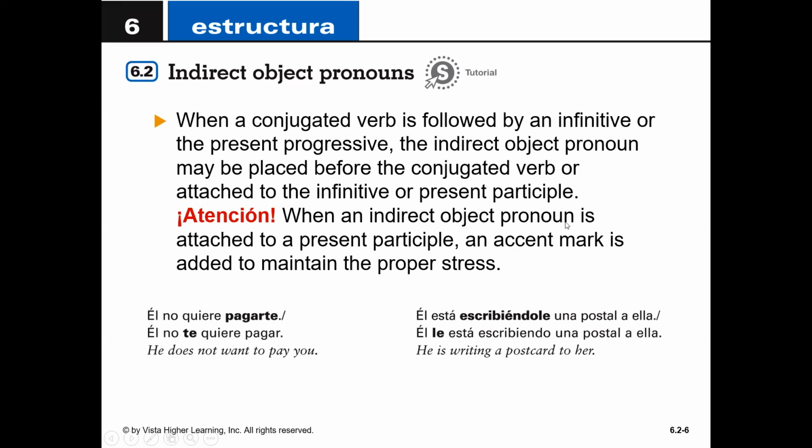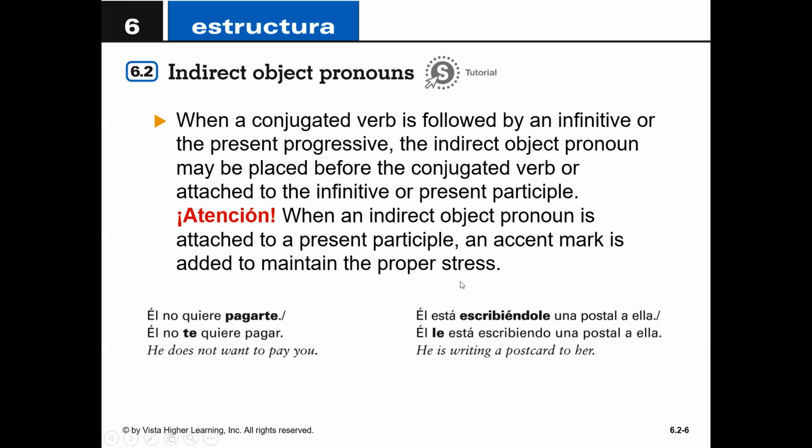Now, as we have seen before, when we have a conjugated verb and an infinitive, or the present participle, which is the gerund, the -ing form, we have the option of either attaching the indirect object pronoun to the end or putting it before the conjugated verb. For instance, with an infinitive, remember, an infinitive just means an unconjugated verb. In these two examples, we can say "él no quiere pagarte," or we can say "él no te quiere pagar." In the first one, we attach it to the end of the infinitive. In the second example, we put it in front of the conjugated verb. And they both mean the same thing.